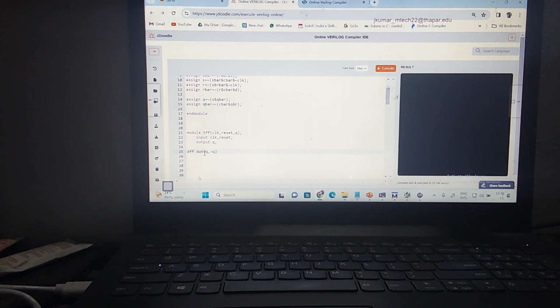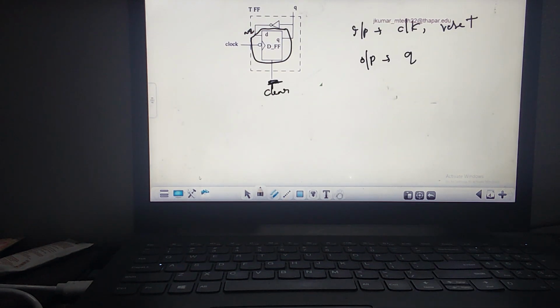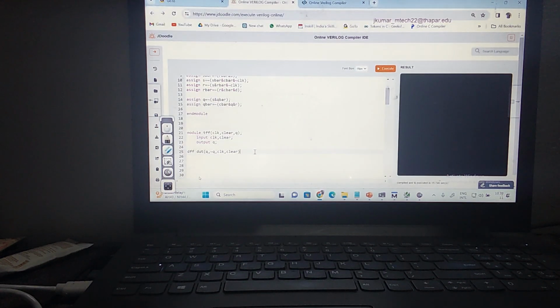Then the clock. Then okay, let me use the clear here also. Reset and clear make the same sense. I'm going to change this reset to clear here also. Let us change it in this circuit as well. Now this is my T flip flop. Then end this.